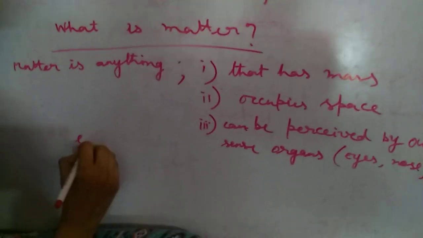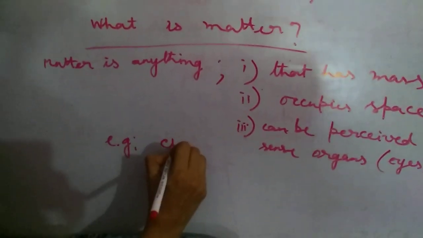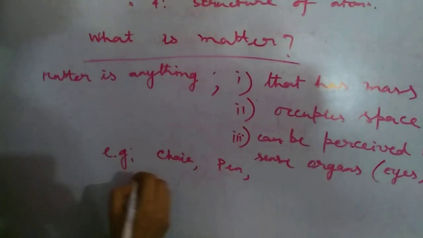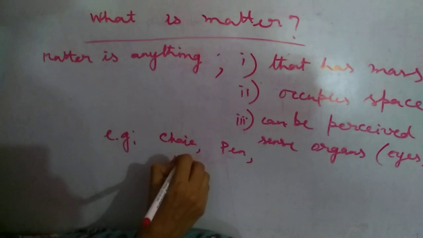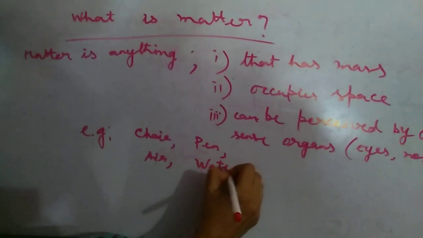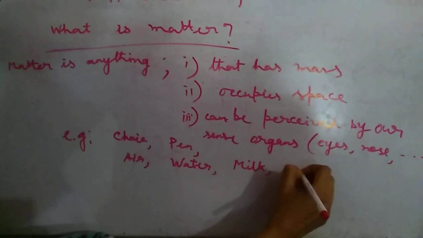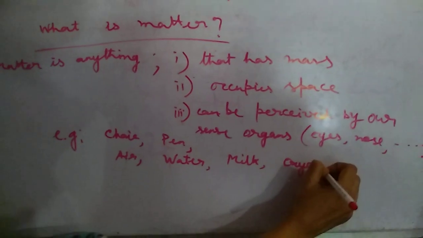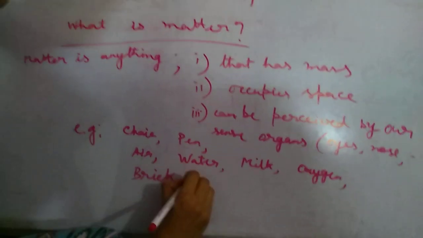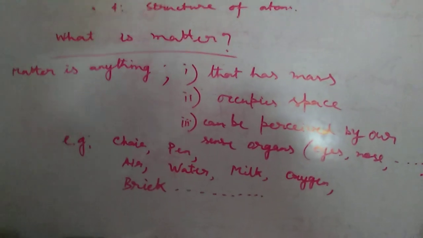So what are the examples of matter? Chair, pen, air, water, milk, oxygen, brick, etc. We'll continue the same in the next video.